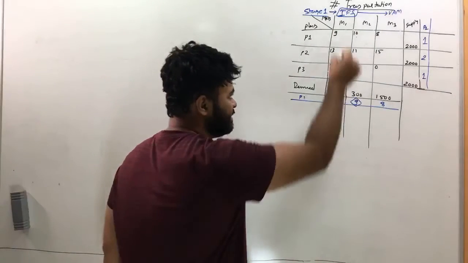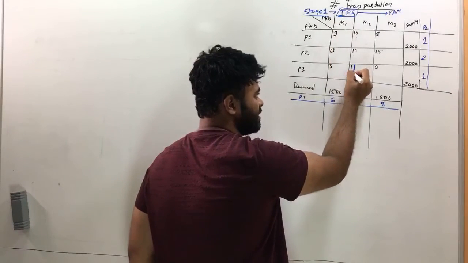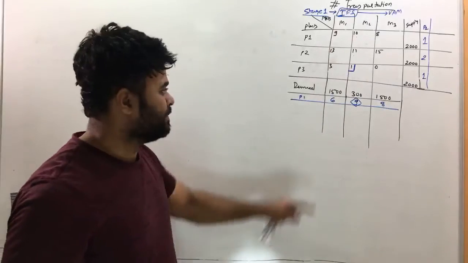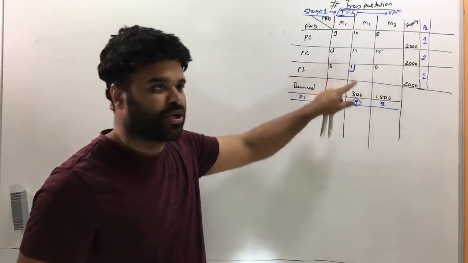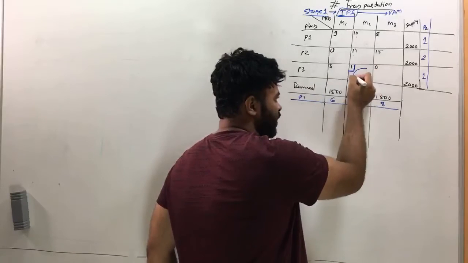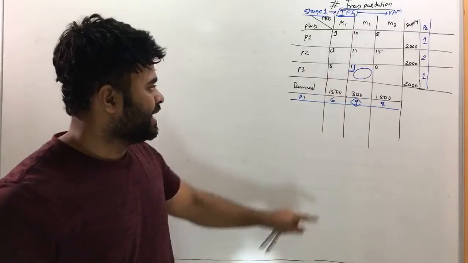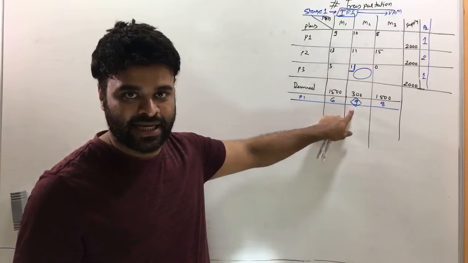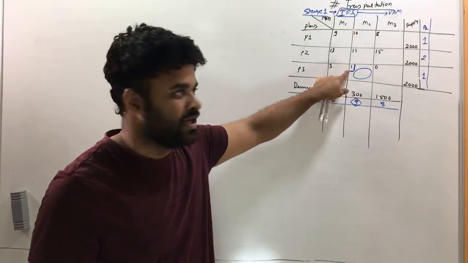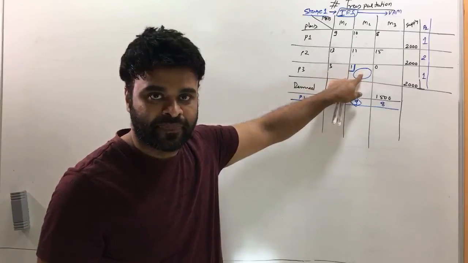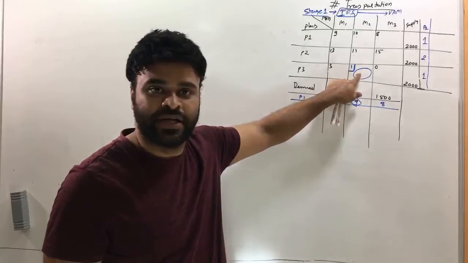The cheapest cost is 1. So here we will perform the allocation. Put a circle like that. At the highest penalty and at the lowest cost, you mark a circle, and this is where we do the allocation. Now how do we allocate?